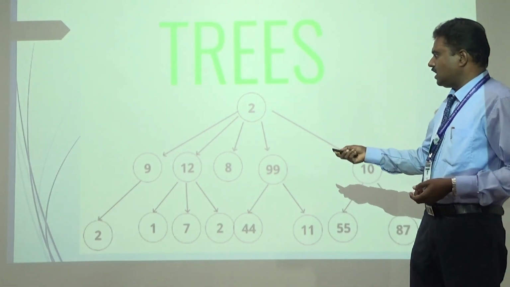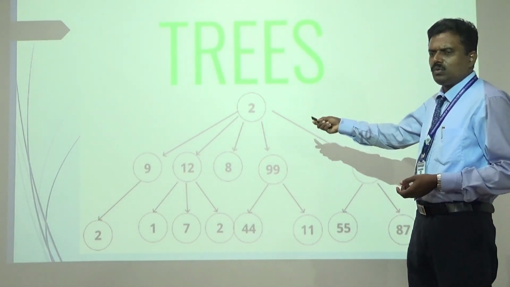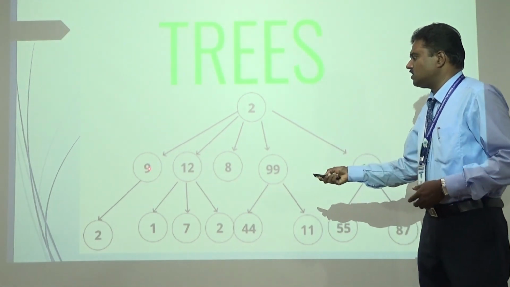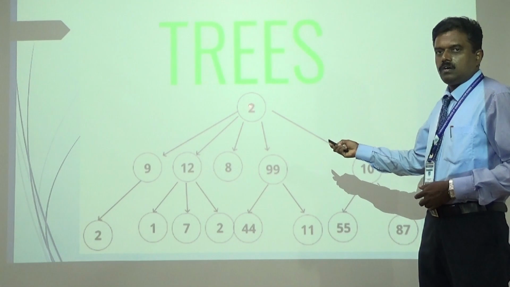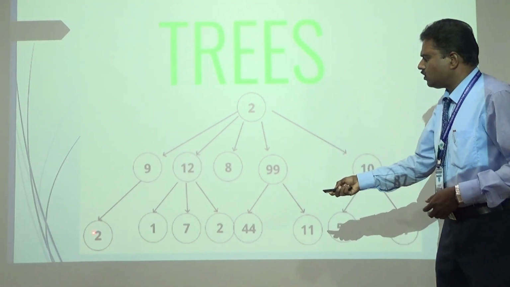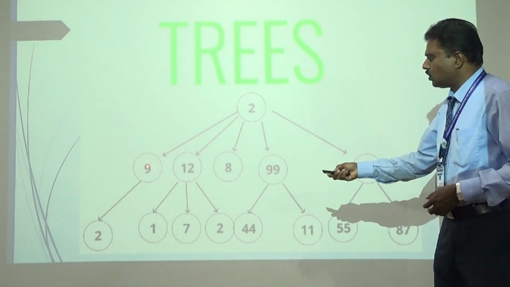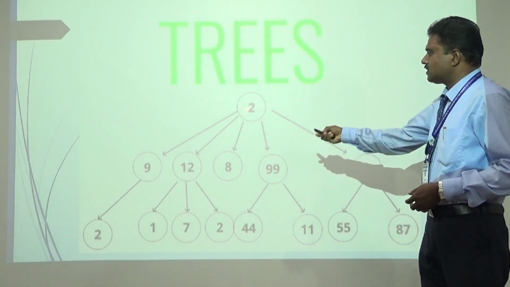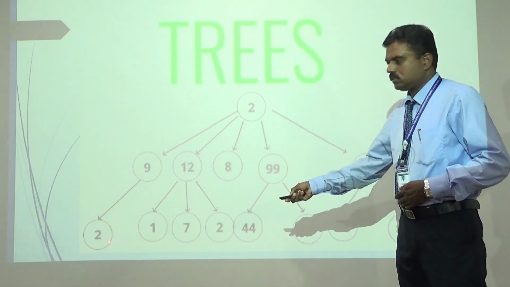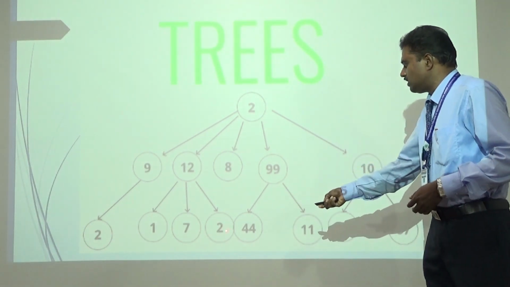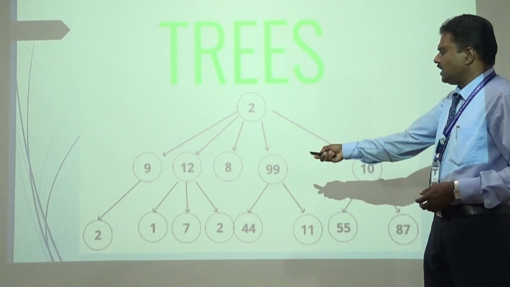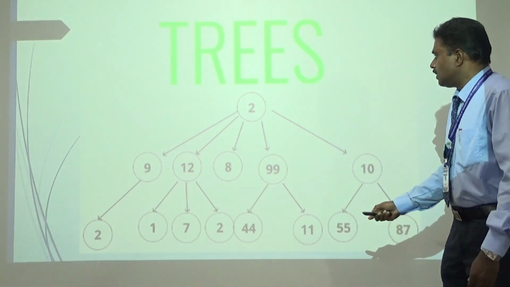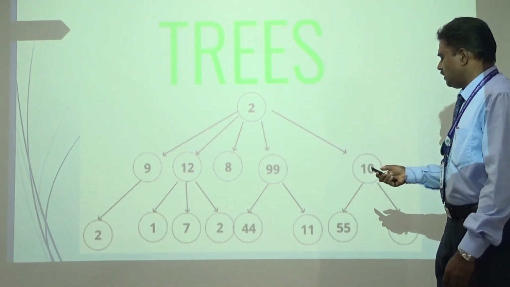So, this is one example of a tree. In this tree, the node 2 is called the root node. Then the node 9 is the child of that node. So, here this root node is acting as a grandparent of the nodes 2, 1, 7, 2, 44. Similarly, the node 12 is a parent of the nodes 1, 7, 2. So, this is one example of a tree.